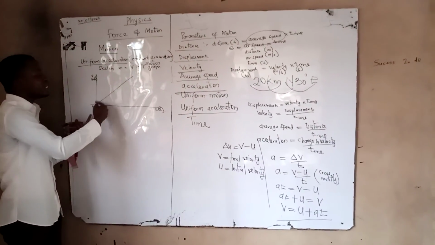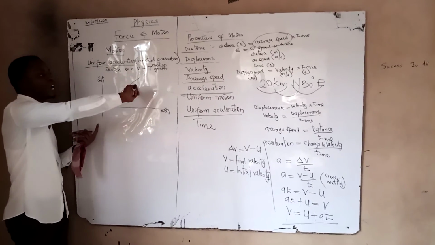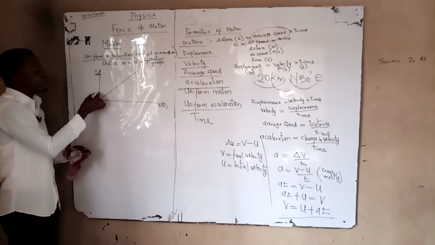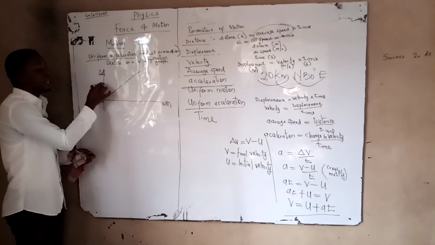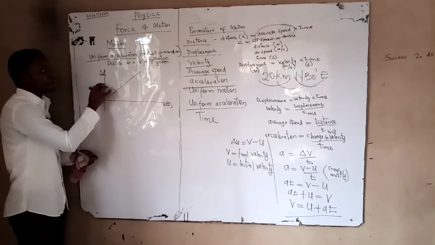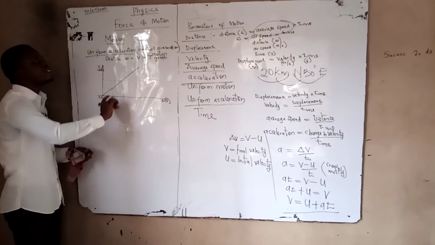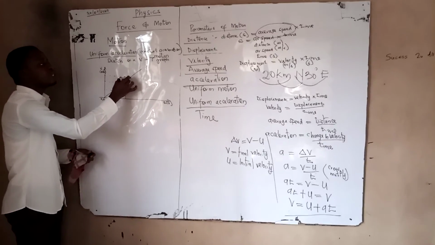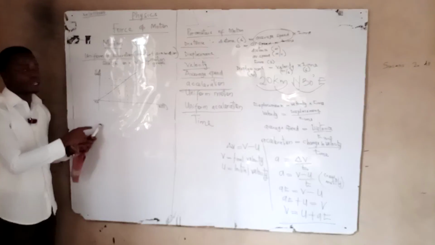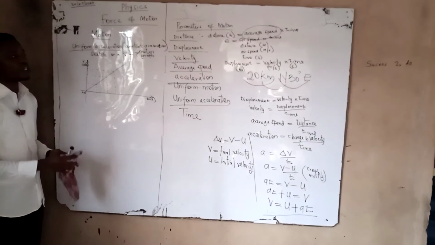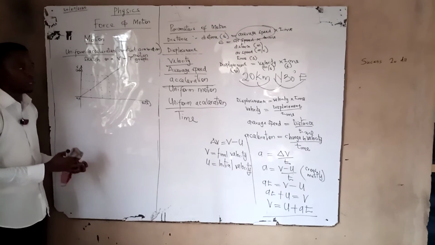the graph must start from the origin, and it must maintain a straight line like this. If we pick a value of velocity here and trace it to the line of best fit, and trace it down to the horizontal, we're going to have the same acceleration at any point on the graph. No wonder it is a constant acceleration graph. So you understand what we mean now when we say uniform acceleration. It means constant acceleration. What does that mean? Acceleration that does not change throughout the motion.